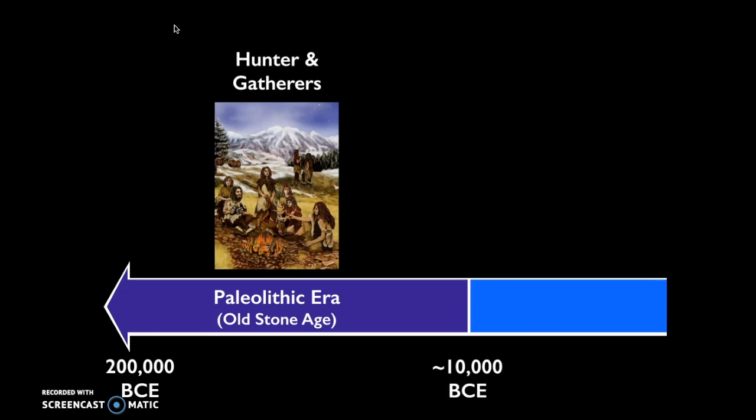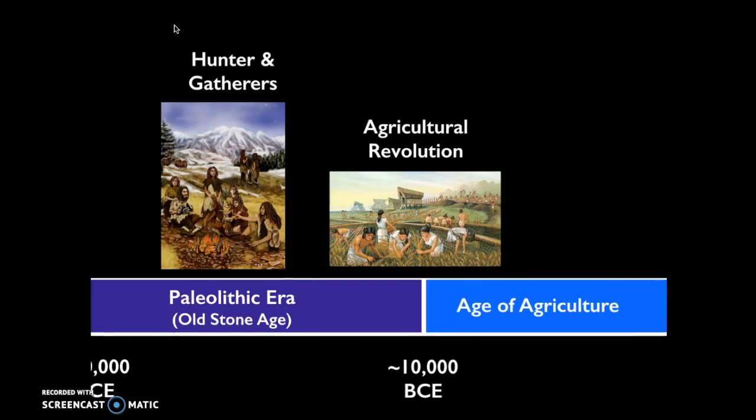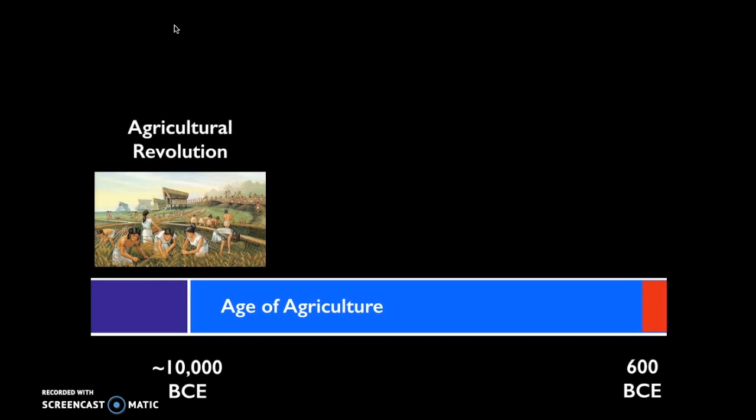During the Paleolithic era, everyone was living as hunter-gatherers. Then around 10,000 BCE, we see in various regions around the world, people begin settling down as a result of the agricultural revolution. They domesticate various plants and animals. They form sedentary farming villages. Eventually, over time, those villages grow more complex, more dense, which leads to the formation of various civilizations.